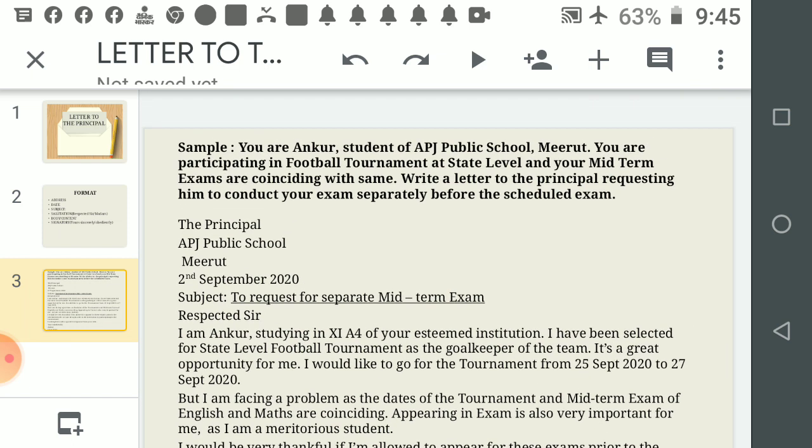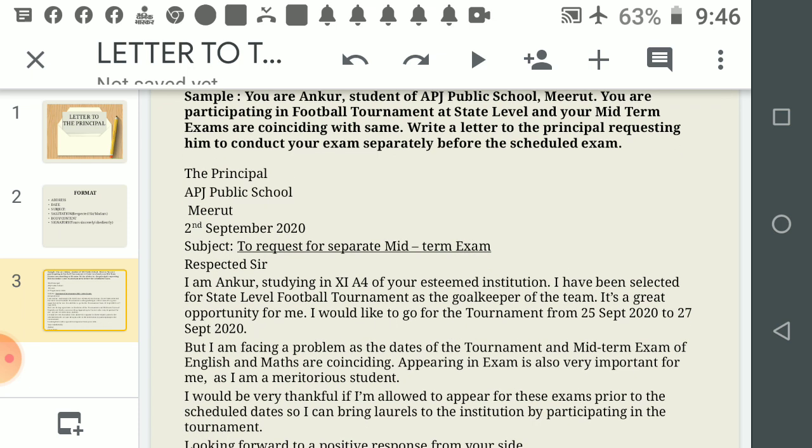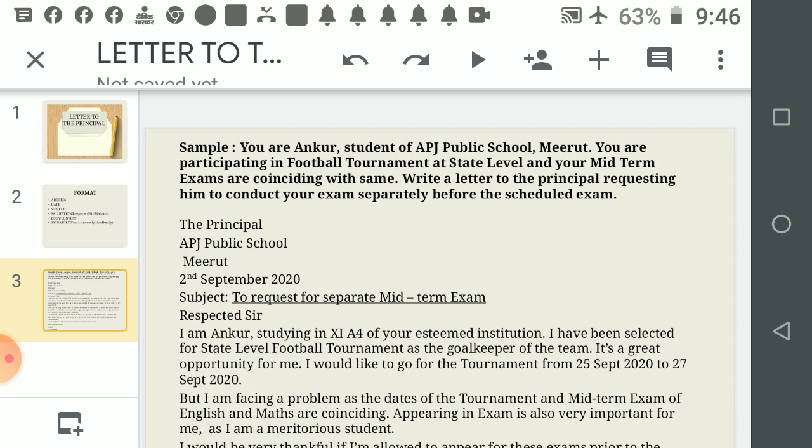You are Ankur, student of APJ Public School, Meerut. You are participating in football tournament at state level, and your midterm exams are coinciding with the same. Write a letter to the principal requesting him to conduct your exams separately before the scheduled exam.